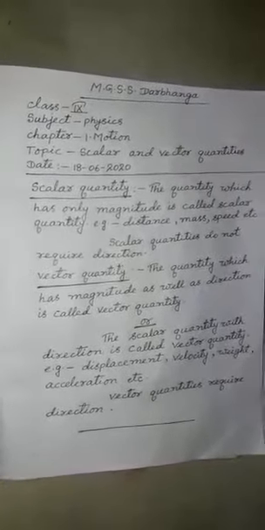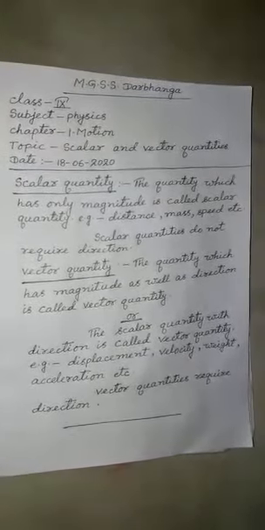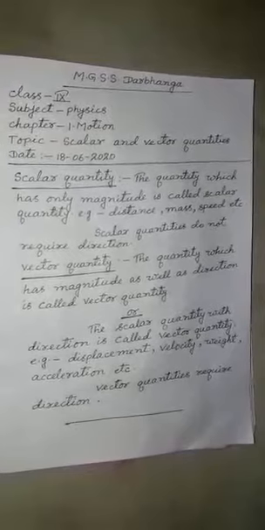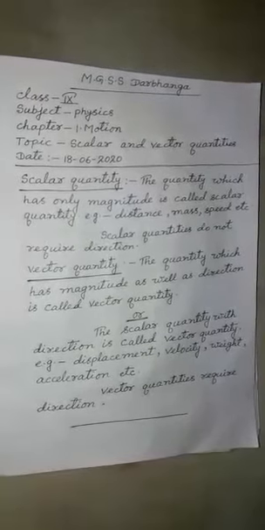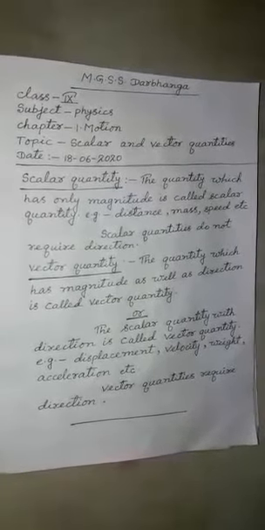Similarly, weight, in gravitation chapter you will read weight, that is the force applied by earth to pull any object towards its center. Means its direction is fixed because the force applied by earth, it is downward.